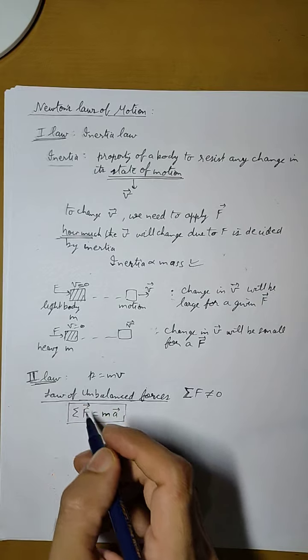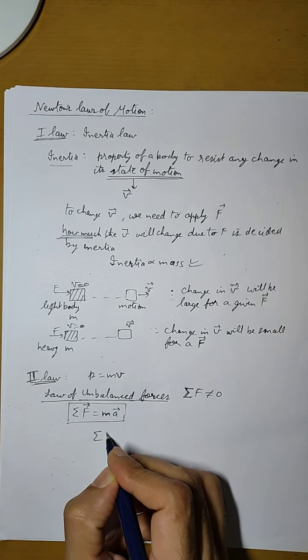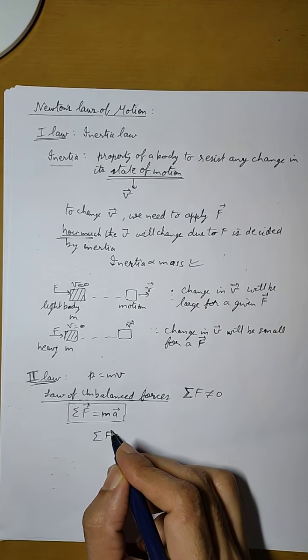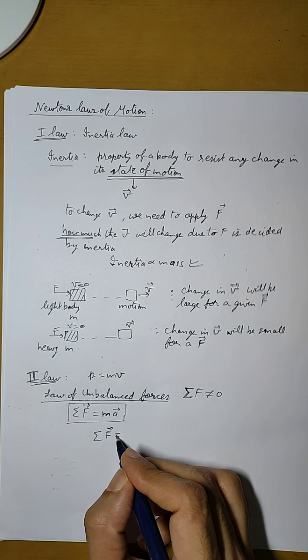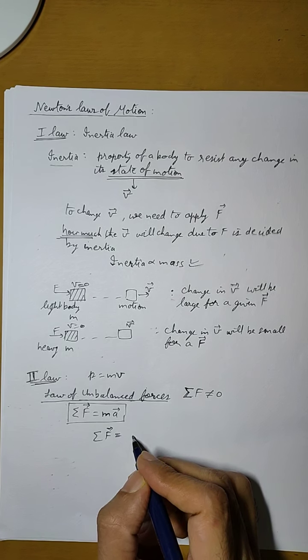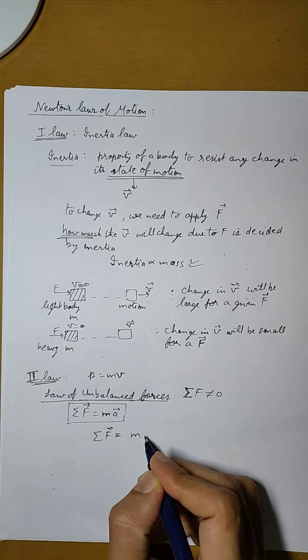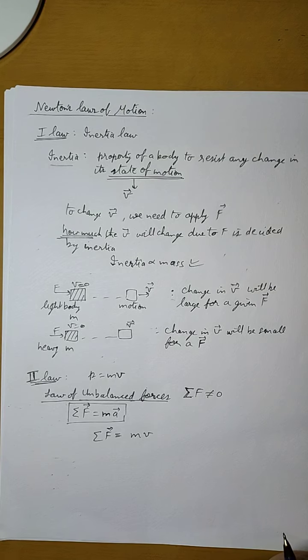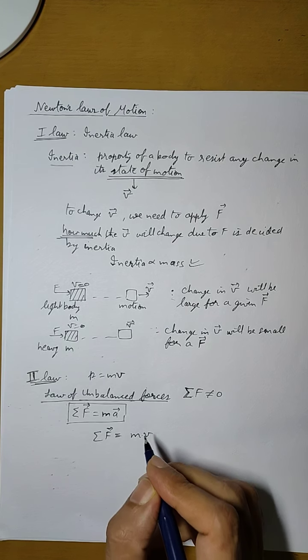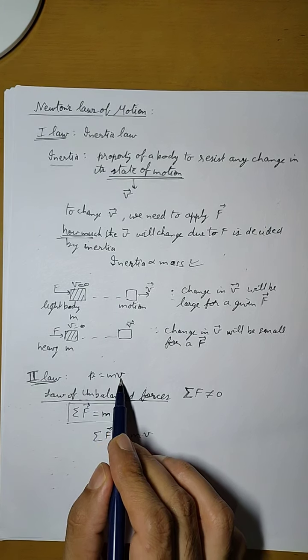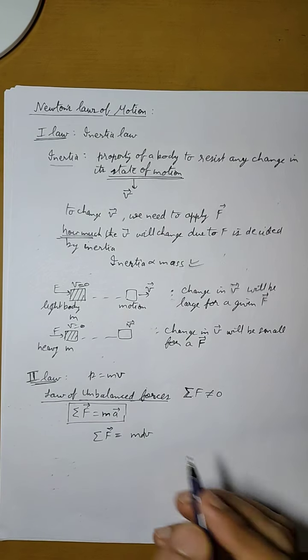Now, also by the definition of second law, force is equal to rate of change of momentum. So we can write it as rate of change of momentum. Momentum is mv. Now we know that momentum will change if v will change, so we can use differentiation here.